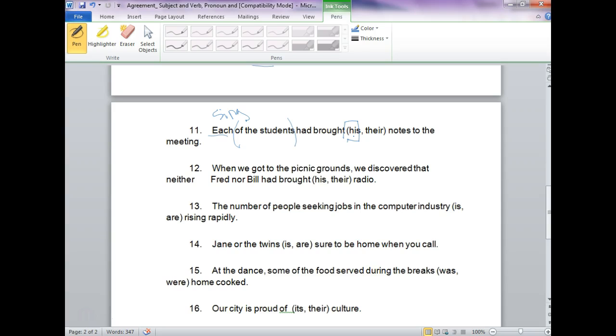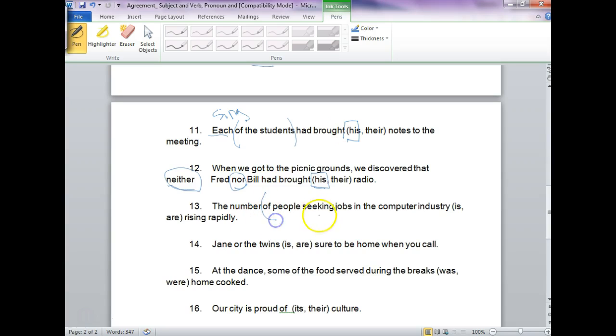If you had said all of the students, then you could choose their, because you would be referring to more than one person. When we got to the picnic grounds, we discovered that neither Fred nor Bill. Now, what makes this important is that when you say neither nor, then you're just choosing one or the other, so you go with the singular pronoun. If you said and, then you've joined the two and it's plural and you choose their. But we've said neither nor, so you agree with only one of them. You keep it singular.